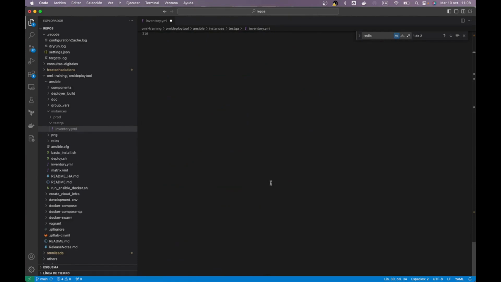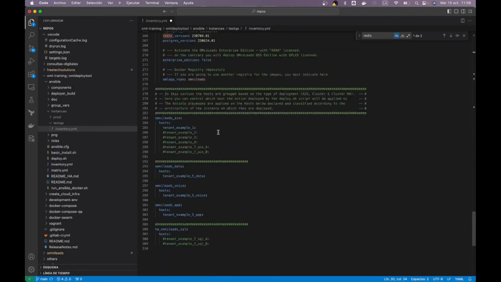And here below, in the part of the hosts that I'm going to choose to carry out the actions, actually I am going to do only the course host. The rest, I am going to comment. No, don't delete. You don't have to delete this down here. So this part, AIO, data, voice, app: you can delete these or comment the host list, but not these statements above.